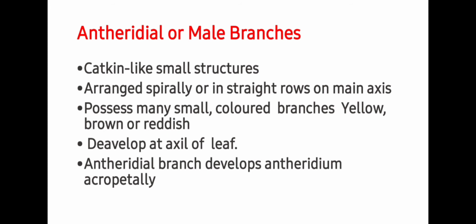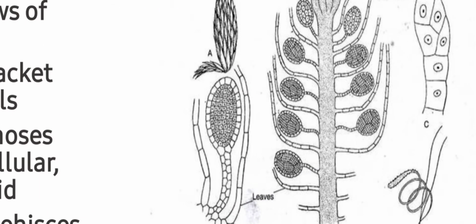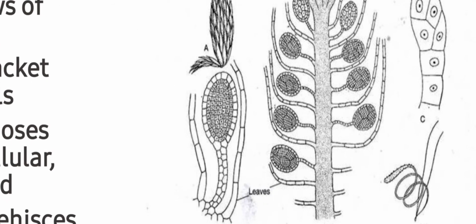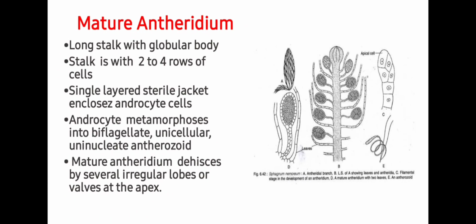They develop at the axil of the leaf. Antheridial branches develop antheridia acropetally, that is, older at the base and younger at the apex. So you can see each antheridium is surrounded by the bracket-like branch and it has a stalk and body. And these are produced in acropetal order, that is, older at the base and younger at the apex.